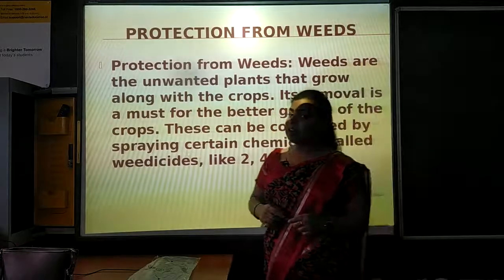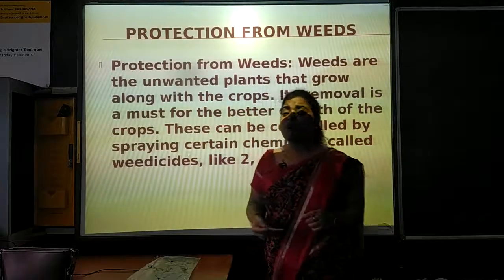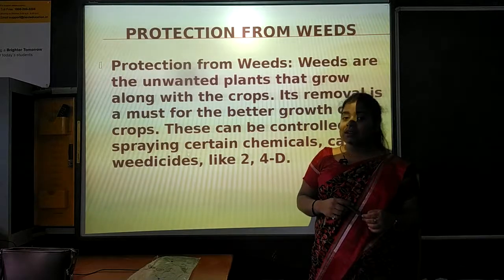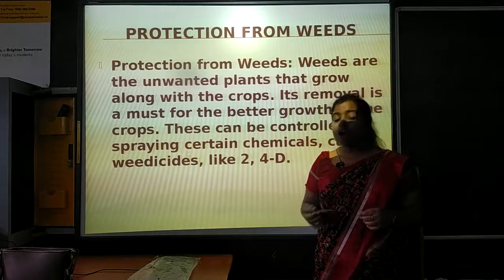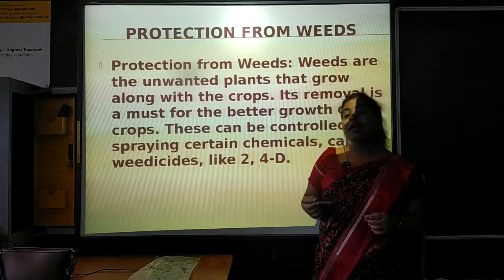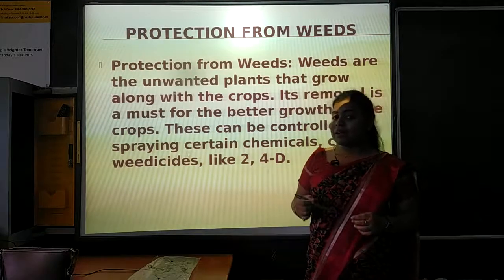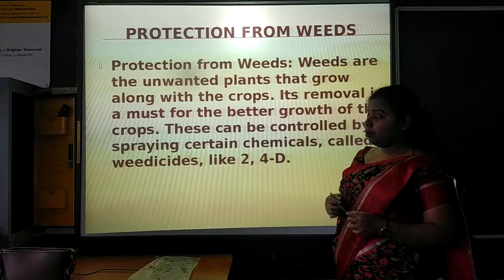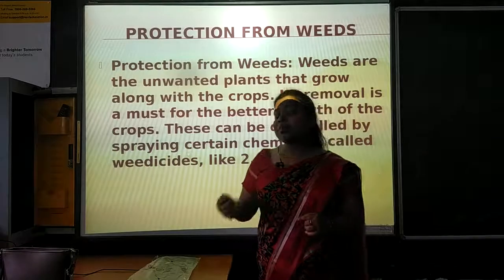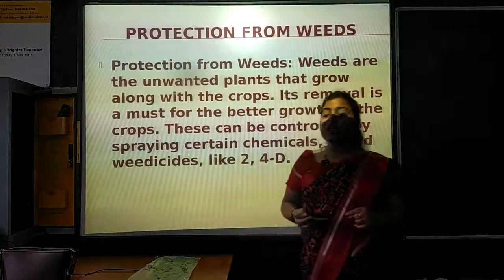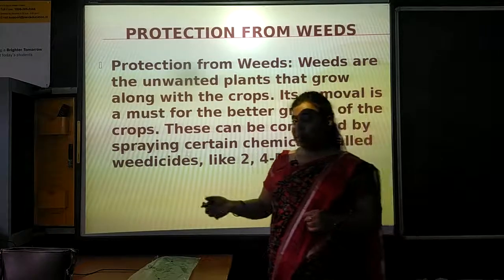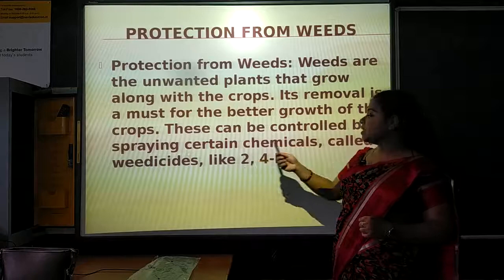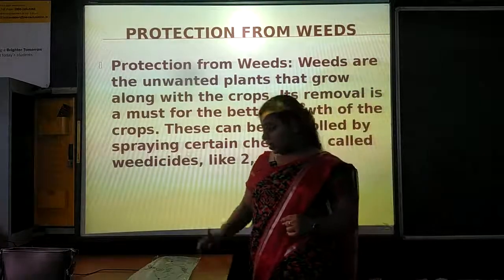Removal of these weeds is very important because they absorb the necessary nutrients and manures from the plants, or we can say they absorb the nutrients and minerals of the main crop from the field which are provided to the main crop. Because they grow along with the main crop, they absorb the nutrients which are of the main crop. So the removal of these weeds is very important. This can be done by spraying chemicals like 2,4-D.